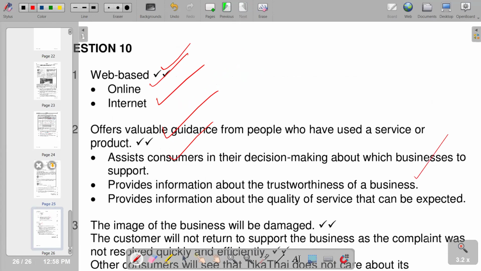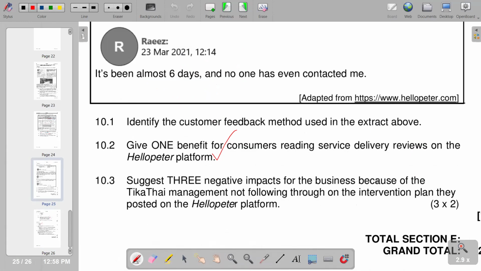And on the last part: suggest negative impacts for the business because of Tikatai management not following through on the intervention plan they posted to the Hello Peter platform. So the negative impact of not following through, obviously you're going to lose customers. You're not going to have customer retention. Customers are not going to come back, no repeat visits.